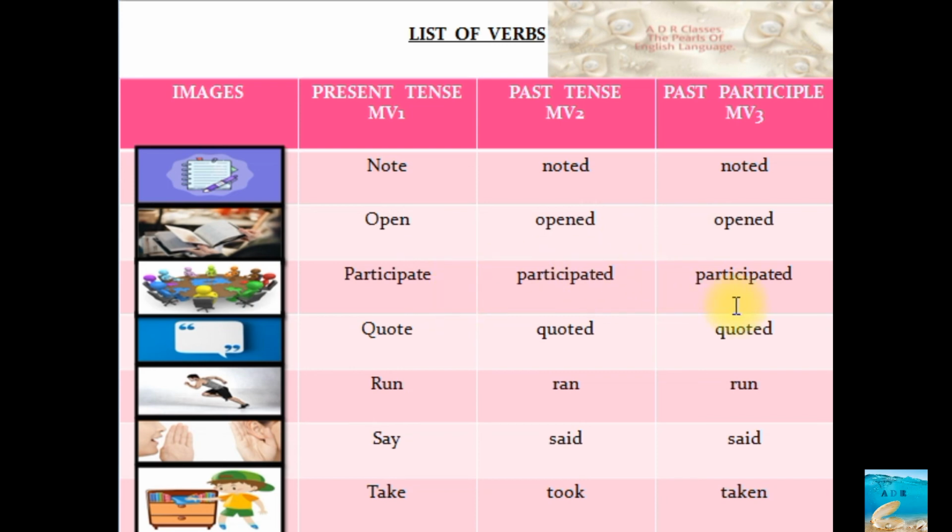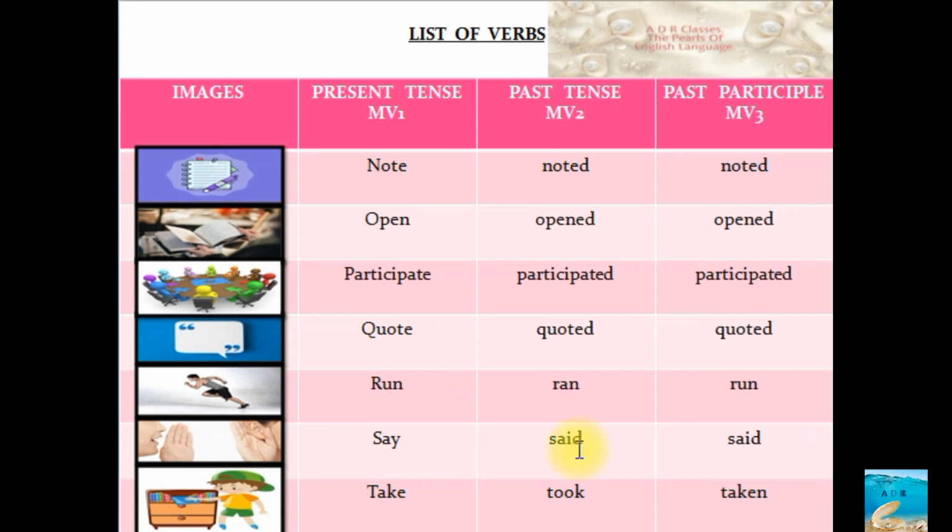Participate, participated, participated. Quote, quote, quote. Quote means quotations, like inverted commas. Run, ran, run. Present tense and past participle are the same. Then when you ask what makes the difference between these two, because the present and past participle are the same, how can we make a difference? In past participle there will be have forms. See, I run the race, I ran the race, I have run the race. So I run the race is present tense, I have run the race is past participle form.